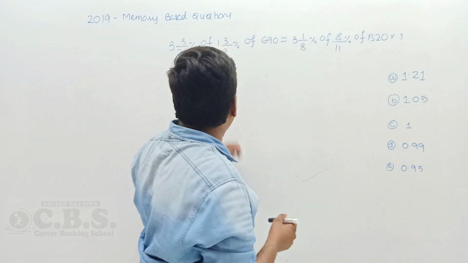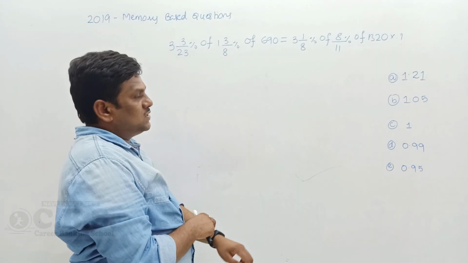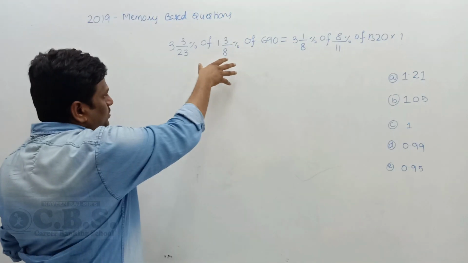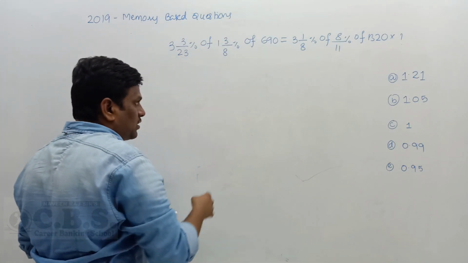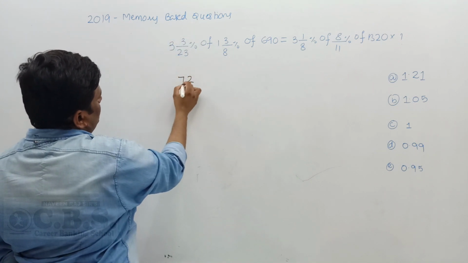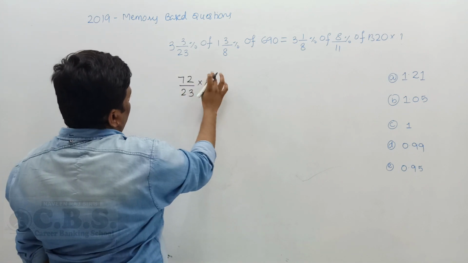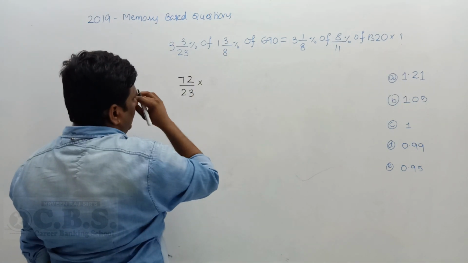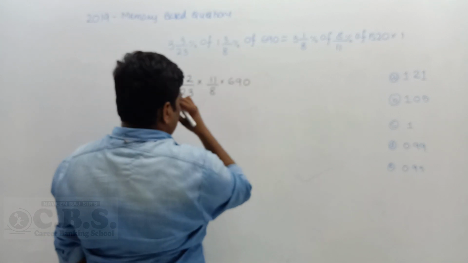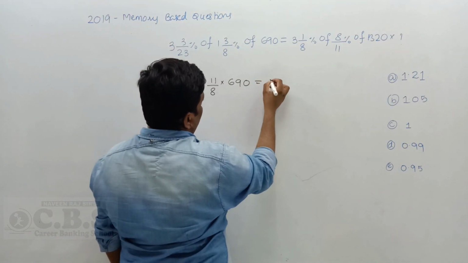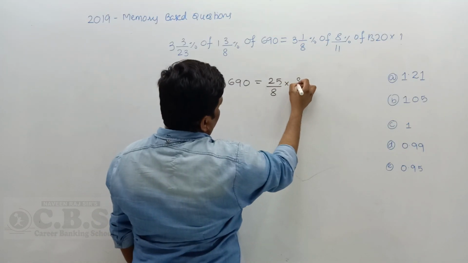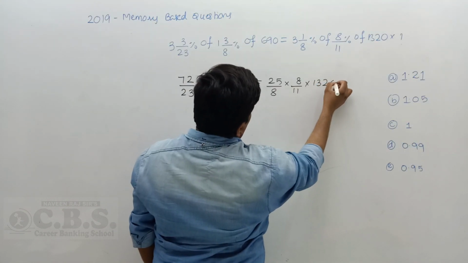It is 3 by 23% of 1 3 by 8% of 690, and 3 1 by 8% of 8 by 11% of 1320 into x question mark. Here there are 2 percentages, and in the off calculation both are cancelled, and 23 threes are 69. 69 plus 3 gives you 72. 72 by 23 into, and 1 eight is 8, 8 plus 3 is 11. 11 by 8 into 690. 8 threes are 24, 24 plus 1 gives 25 by 8, and 8 by 11 into 1320 into x question mark.